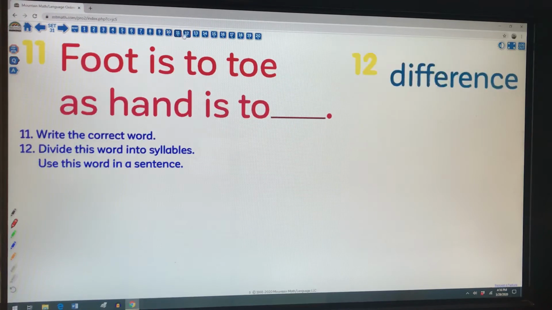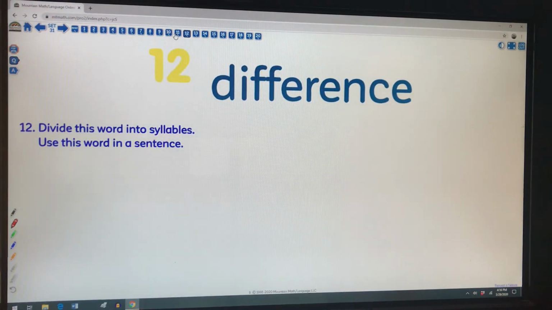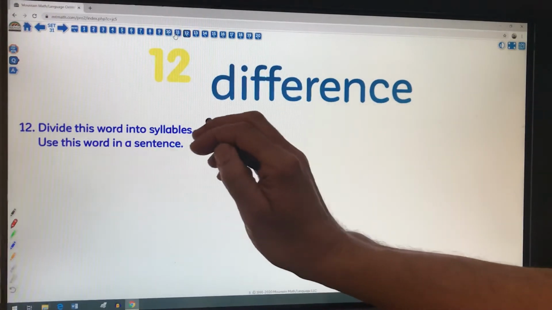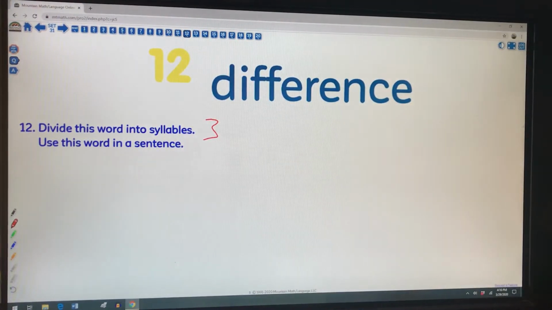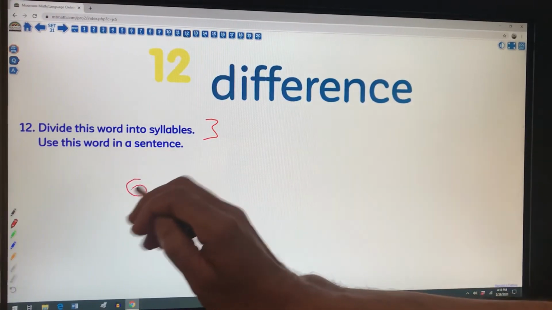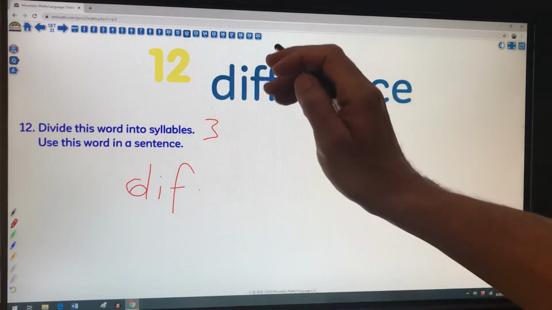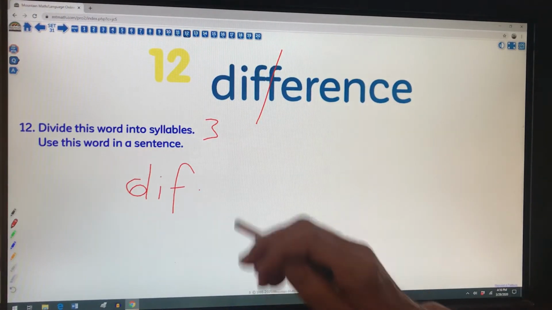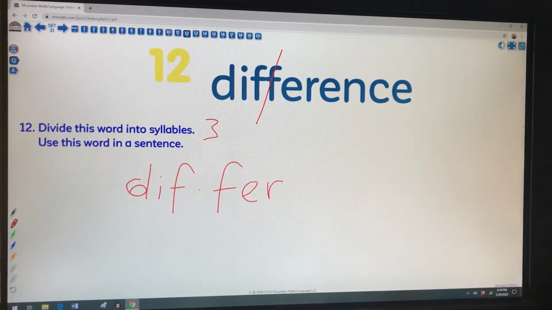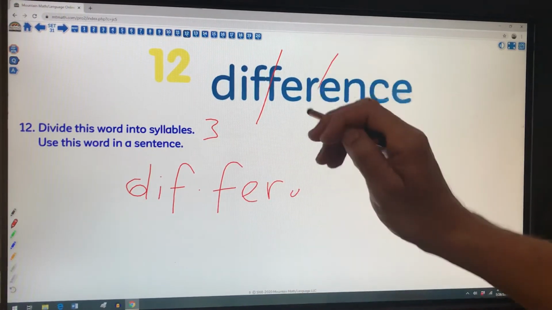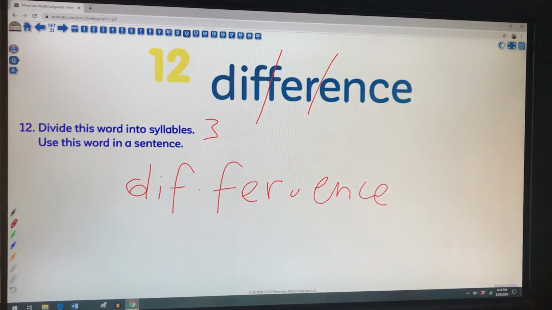Moving on to question 12. All right, syllables. So I'm going to place my hand on my chin and sound this out. Difference. I believe there are 3 syllables I can find here. I heard that first sound of diff. I've split my consonant here, so I know that my second syllable is fur. And here is my last syllable, ents. Difference. The difference between 8 and 5 is 3. Tie it into your math standards there.